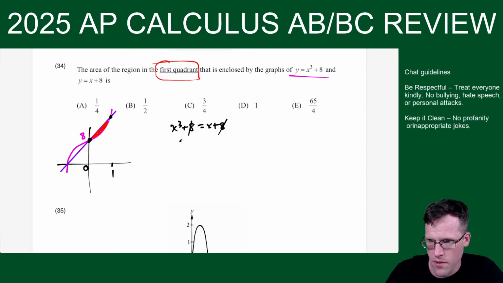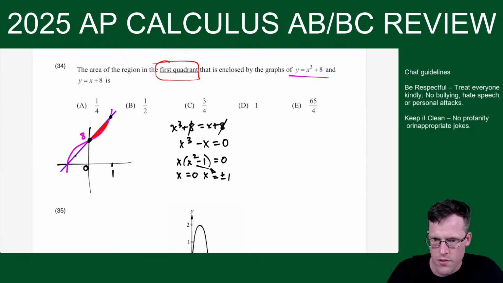And these wipe out. You get x to the third equals x, or x to the third minus x equals 0. Factor out x, and you get x times x squared minus 1 equals 0. And you get x equals 0, and this one gives you x equals plus or minus 1. So you see how at minus 1 over here would be the other intersection point. But we don't really need that. We're just talking about quadrant 1, so we care about this piece.